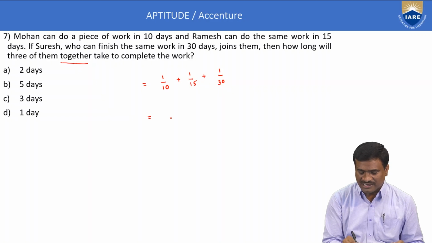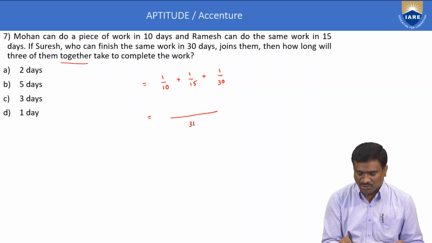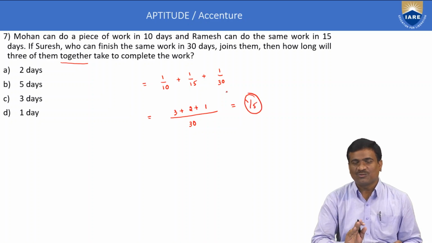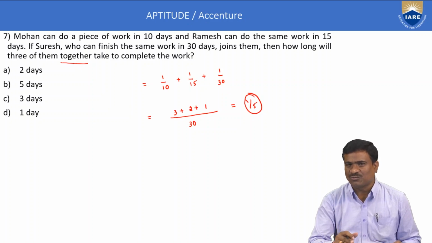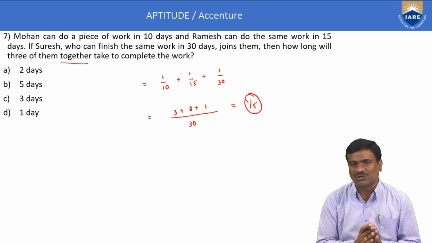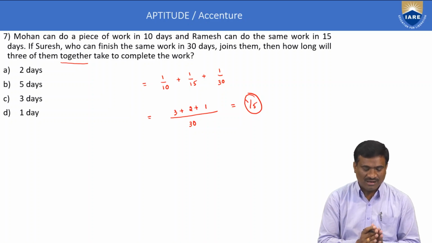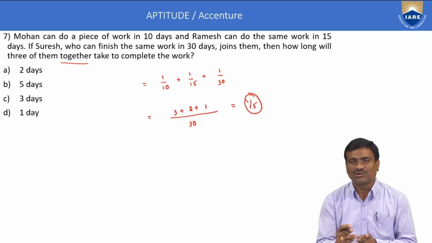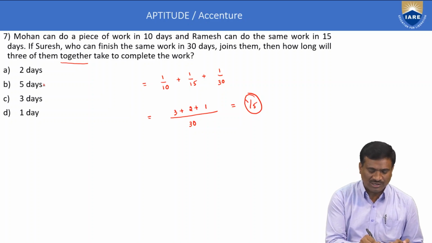Here the LCM is 30. Next the numerators: 30 by 10 is 3, 30 by 15 is 2, 30 by 30 is 1, giving 6 by 30. 6 by 30 means 1 by 5. Therefore 1 day work is equal to 1 by 5. Therefore the whole work takes 5 days. 1 day work 1 by 5, whole work 5 days. Option B only is correct.